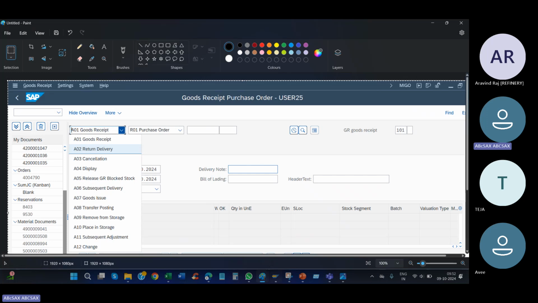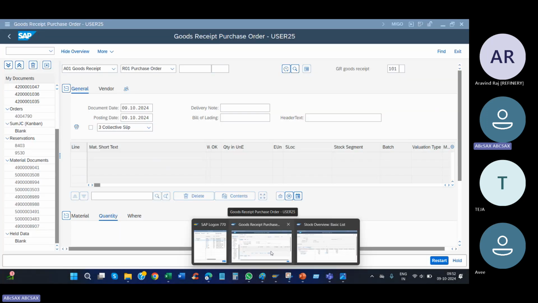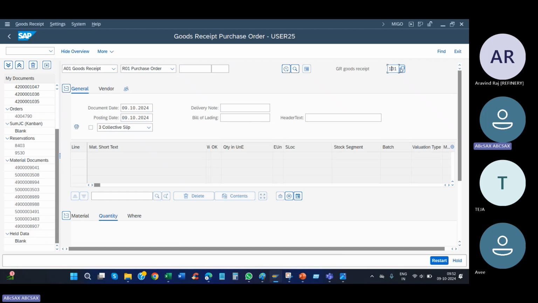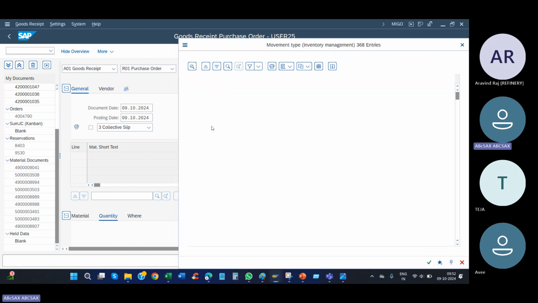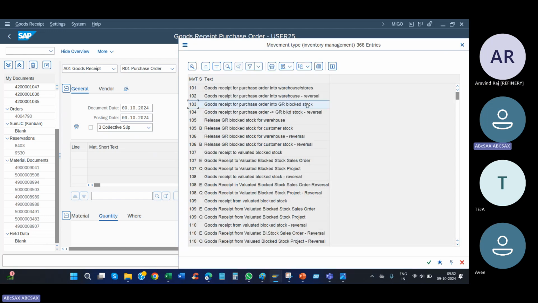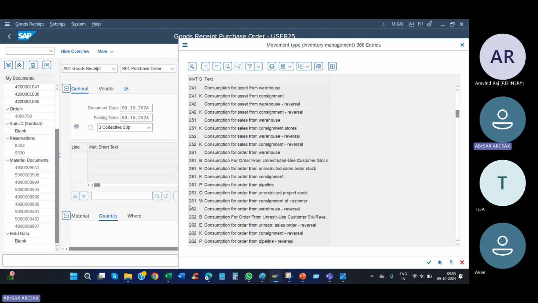Movement type means the type of movement the material is undergoing. There are many, like 103 against PR into GR. From a PM perspective, 101 is against the PO, and the next is 261. These two are from our perspective: consumption of material from the store. They won't ask, but just remember these movement types.